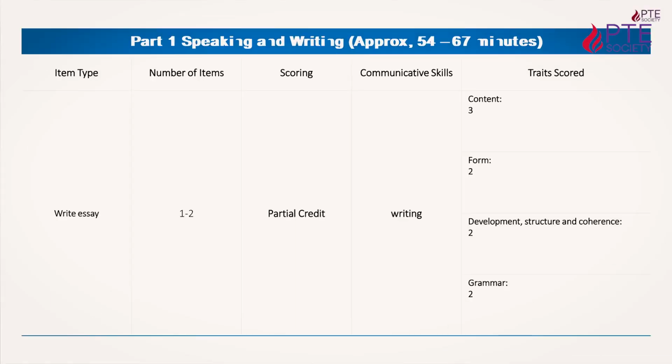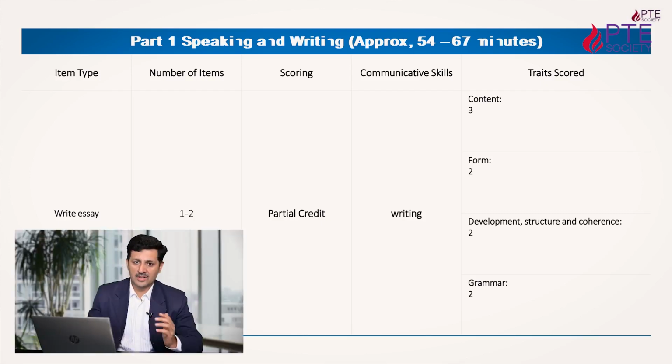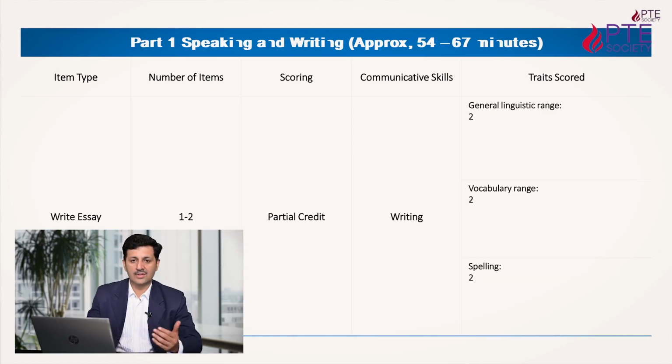And the next item is essay. You have to write an essay, and the essay should be of 200 to 300 words. And now you are going to get a time of 20 minutes. For one essay, you will get 20 minutes, and within 20 minutes you have to write that essay. And this essay will have 15 marks for one question, right? Partial marking is there, and in writing they will check your content, your formation, your development structure, coherence, grammar, then general linguistic range, vocabulary range and spellings. So 7 parameters are there.